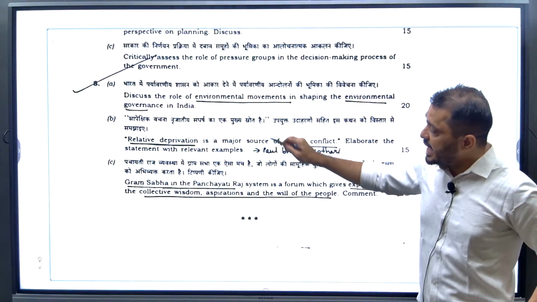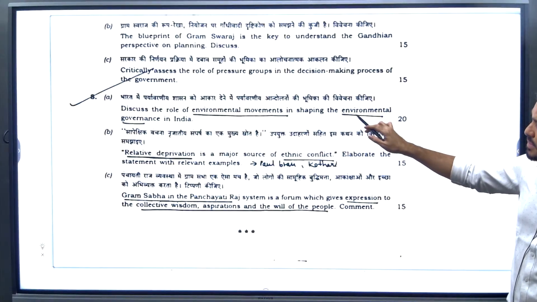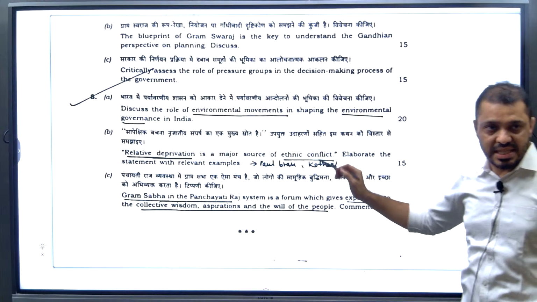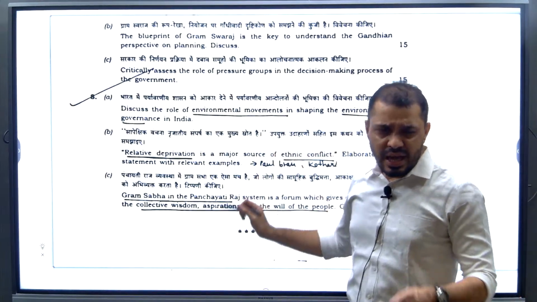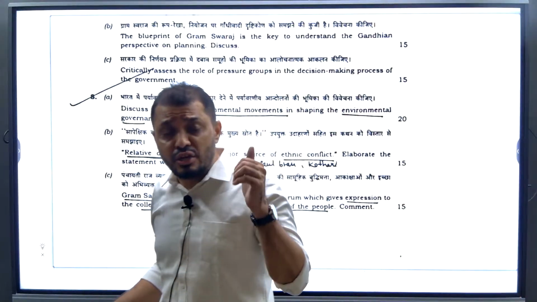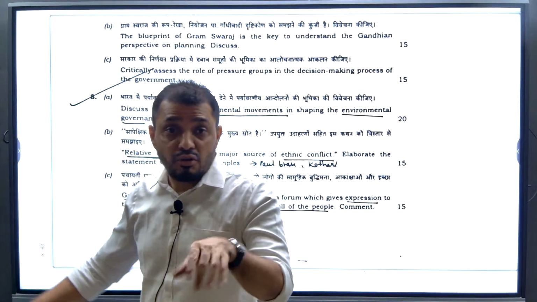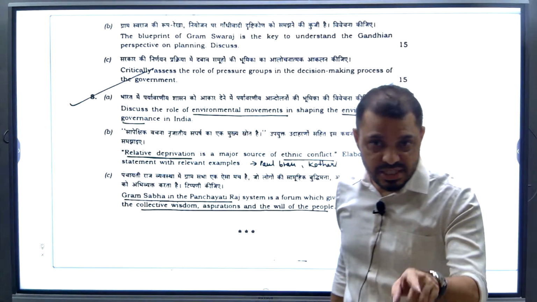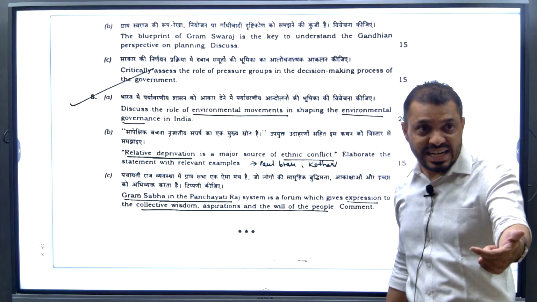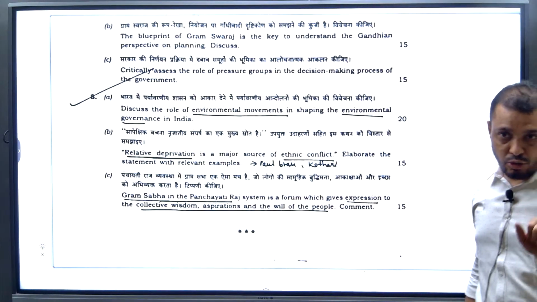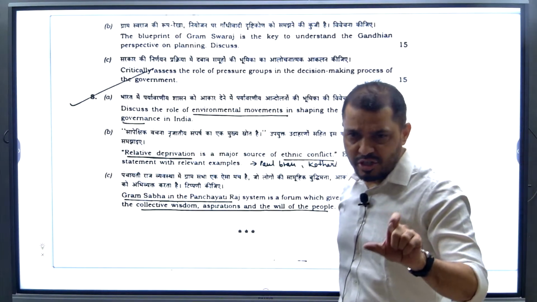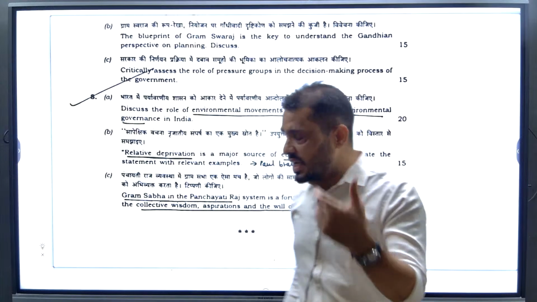Then next, the 8th one: discuss the role of environmental movements in shaping environmental governance in India. This environmental movement question is pretty straightforward. Here you will also write about ecofeminism, how feminist ideas relate to the environment. In the last Friday class, I gave you notes and told you to go through ecofeminism. Do you remember that? The role of feminism in the environment.